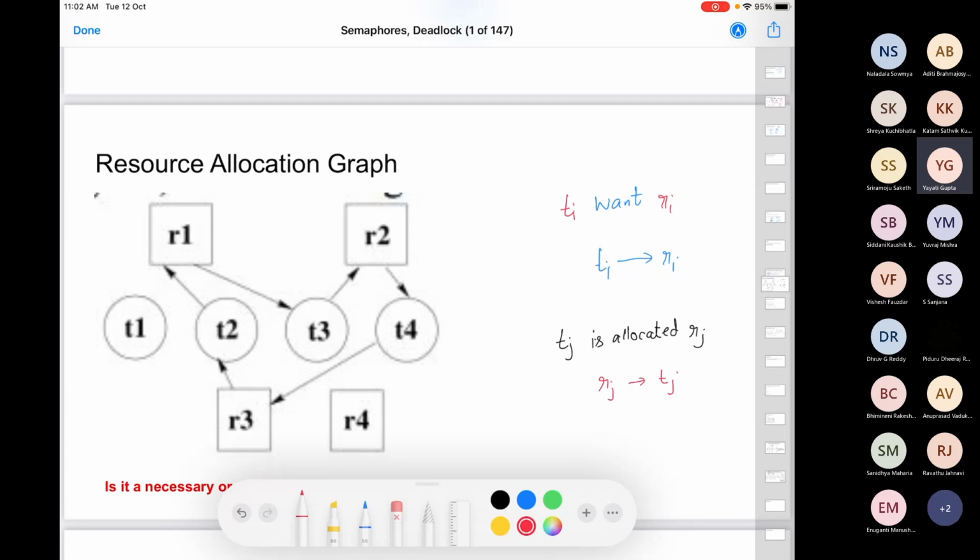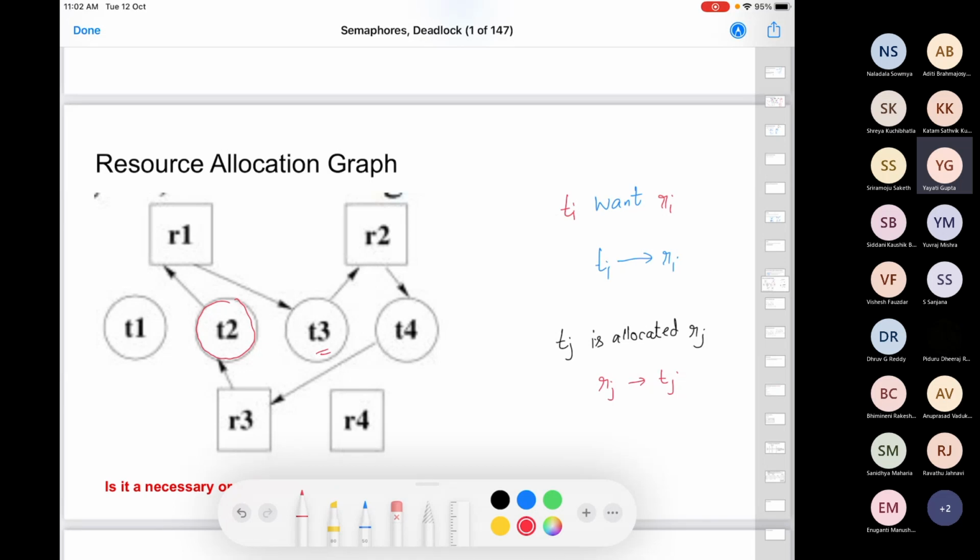So what is happening? T2 has R3 and T2 wants R1, so T2 cannot proceed. T3 has R1, but T3 is waiting for R2, so T3 cannot proceed. T4 has R2 and is waiting for R3. T4 can also not proceed because T2 has R3. So there is a deadlock. The best way of seeing this is that there is a cycle in this graph. Whenever you have this cycle, you can say that there is a deadlock.